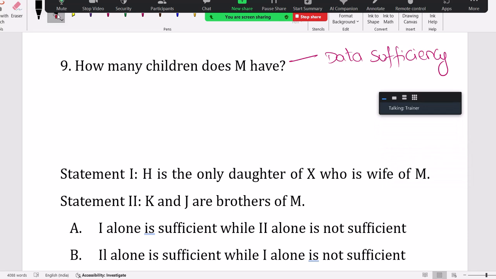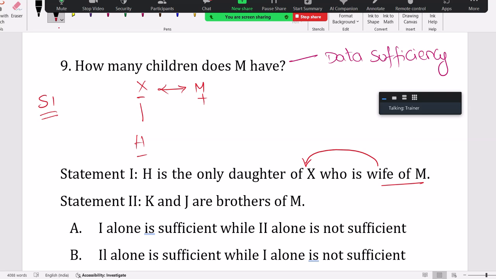So guys, in English, when you have the word who, this wife of M is related to X. Whenever you see the word who, which, whose, whatever comes next is related to X. Here I try statement 1 alone. As per statement 1 alone, H is the only daughter of X. X is wife of M. Okay, means X and M are wife and husband. H is daughter of X. But fine.